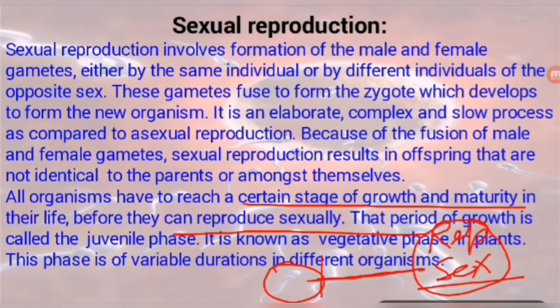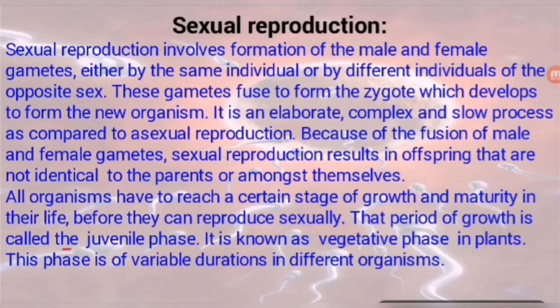This time period or lifespan period is known as the vegetative period or the juvenile period. The juvenile phase or juvenile period is the term used for animals. In animals we say the juvenile period. The juvenile period is the period from birth to when the individual reaches sexual maturity. So this growth period is known as the juvenile phase.